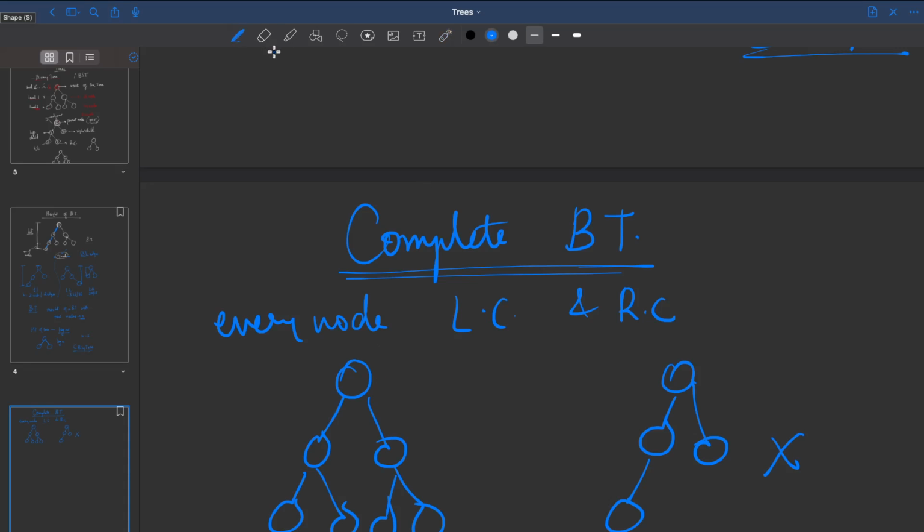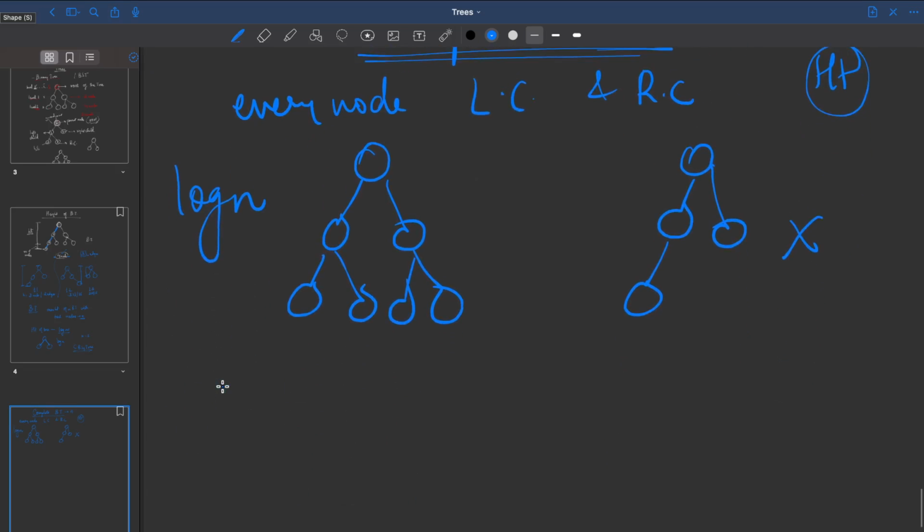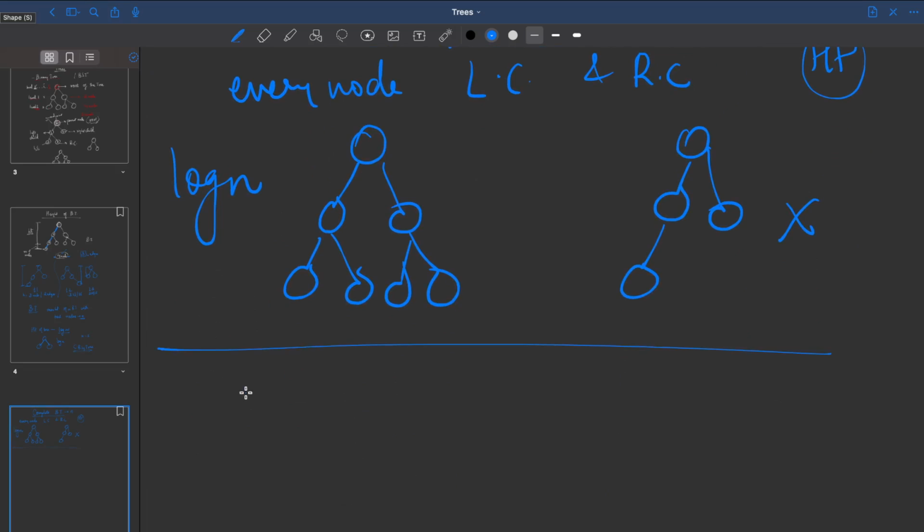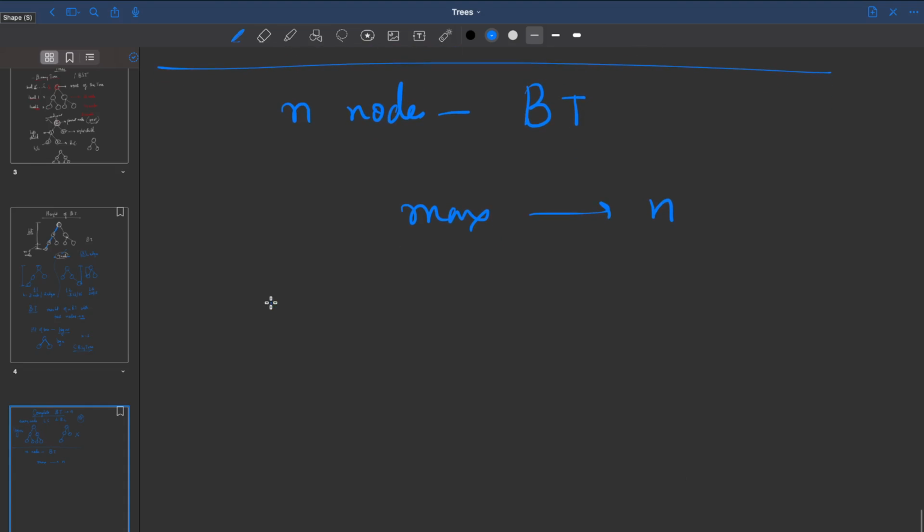And the thing we are talking about in terms of height: when you have a complete binary tree of total nodes n, then the height is basically log of n. And if you have a general formula, if you have n nodes which make up a binary tree, not necessarily a complete binary tree, then the height at max can be basically n. Why n? Think about this. Suppose you have n equal to 4.